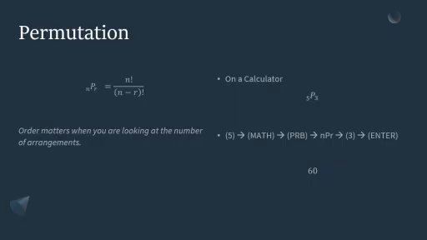For our calculator, this is how you would type it in on your TIs, okay? I don't know if this is with pretty print. If you have nice, pretty math print, it might be a little different. But for the basic ones, this is what you would do. 5, math, PRB, nPr, and then number 3, and then you push enter. And it's going to tell you your answer of 60.